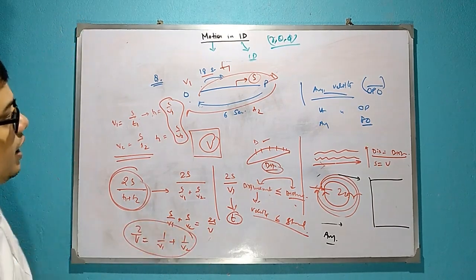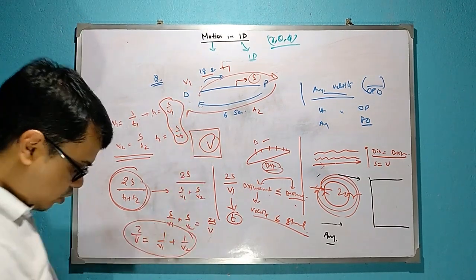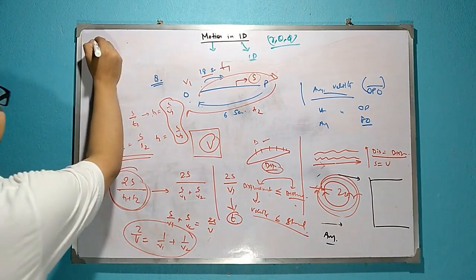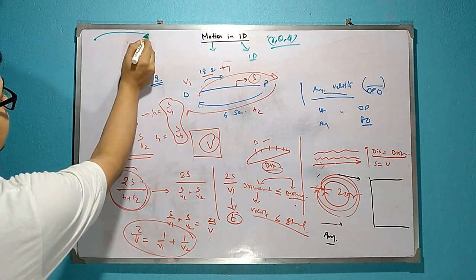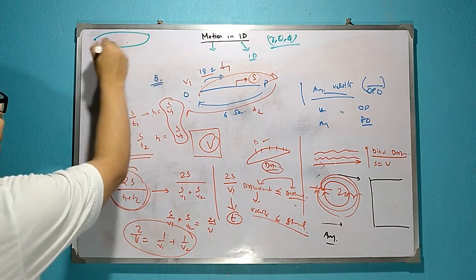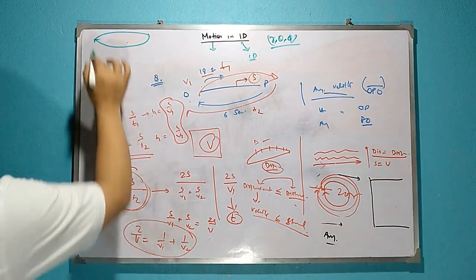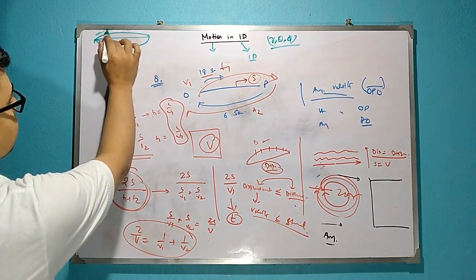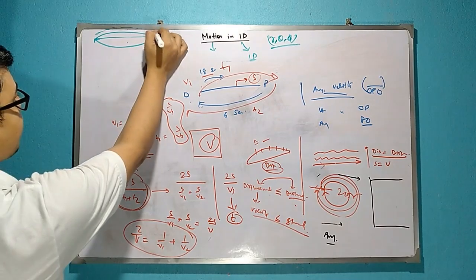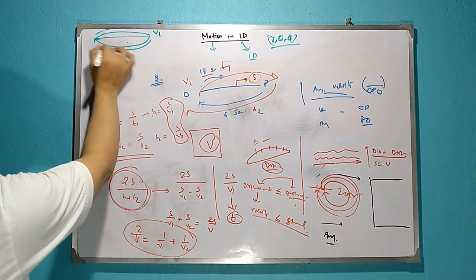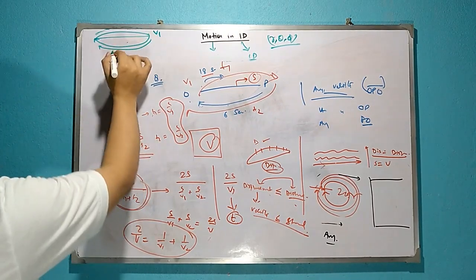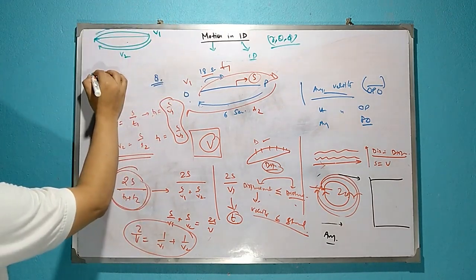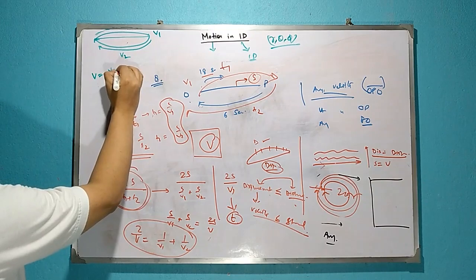So note it down. If an object starts from a point and goes to another point and returns to the original point, for the onward journey its velocity was v1, and for the return journey its velocity was v2, then its average velocity v will be the harmonic mean of v1 and v2.